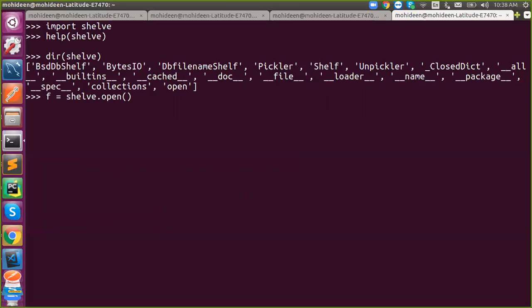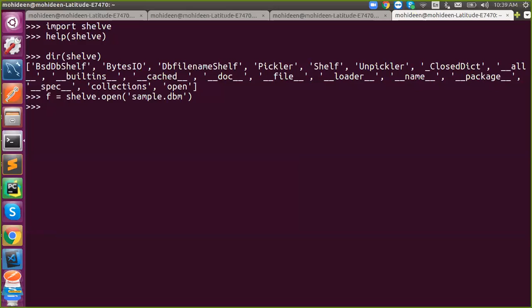In pickle, if you want to read, we need to open the file in read mode. If you want to write, we need to open the file in write mode. But in shelve, it is not like that because it's two-way. Either you can write or you can read, anything you can perform. Got it? So let's say sample.dbm. The preferable one is .dbm. We don't need to say anything beyond that.